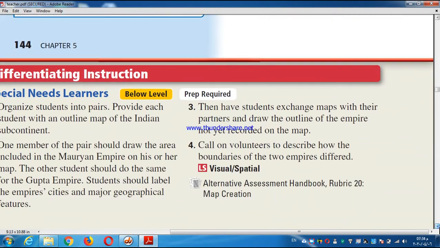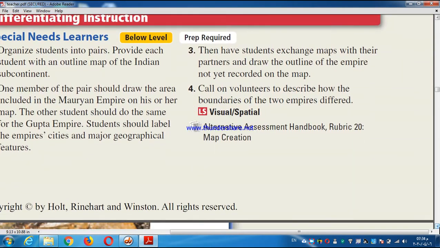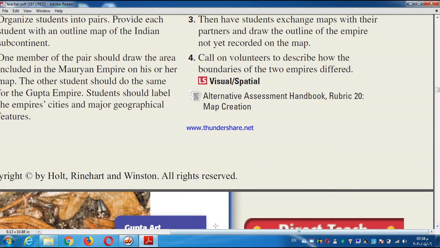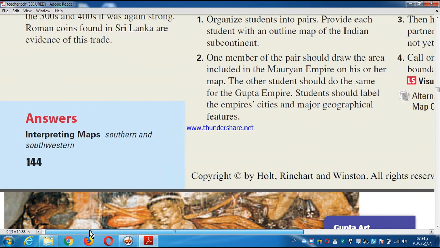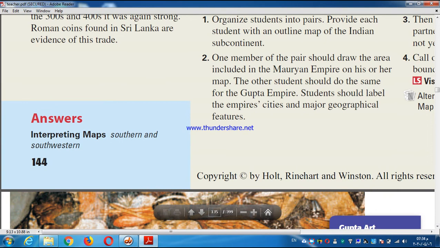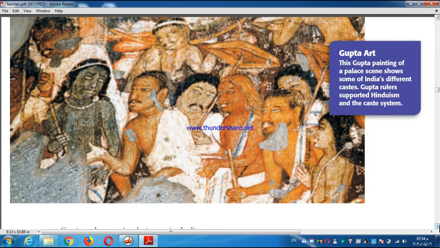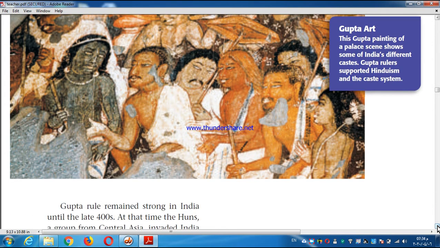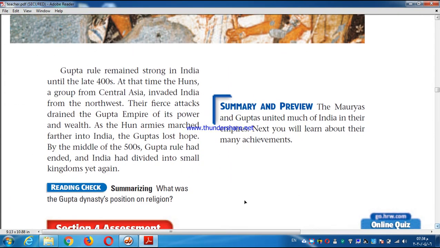So we have a dangerous state here in India. What is this? Invading from outside, like this picture, here for the carrying of art and literature. And in the second page, the danger state.